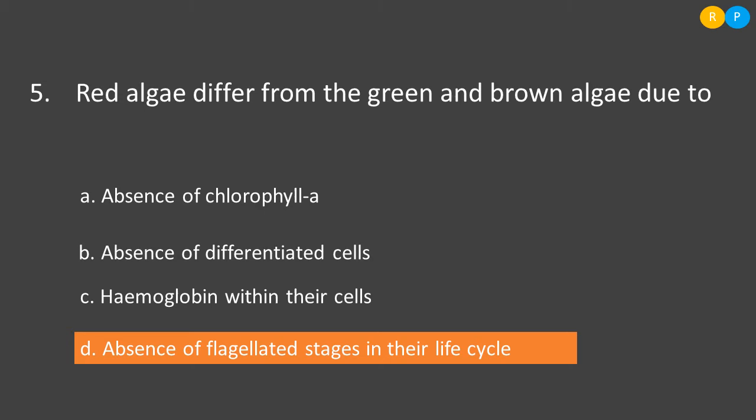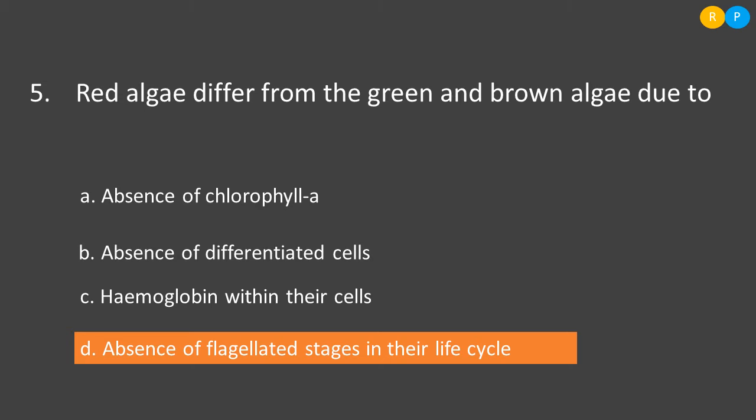But the red algae show oogamous type of reproduction. In oogamous reproduction, the female gamete formed is non-motile, and it is formed within the carpogonia. Carpogonium is the female sex organ in red algae. And the male gametes are formed within a structure called spermatangia.